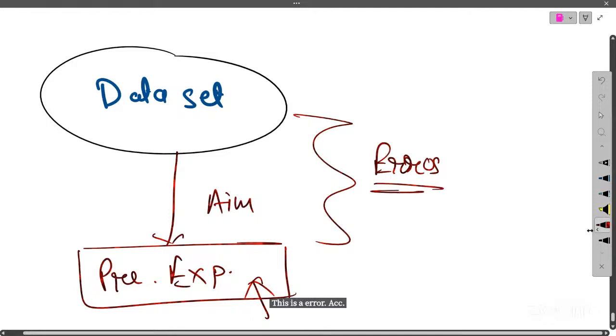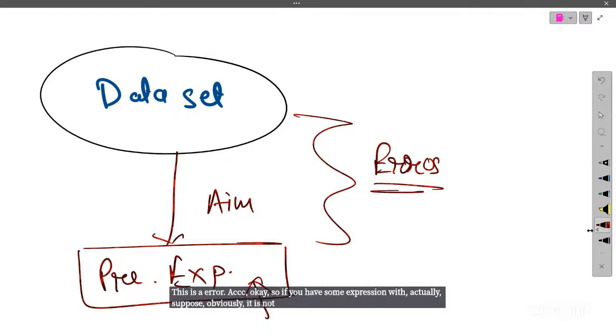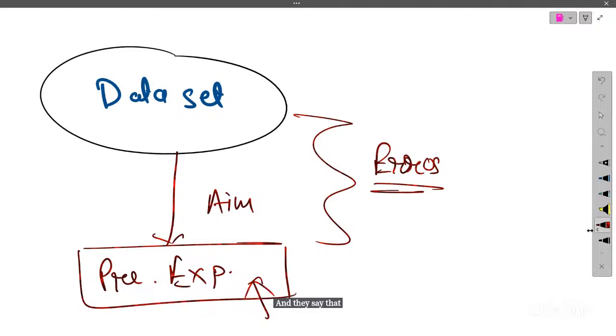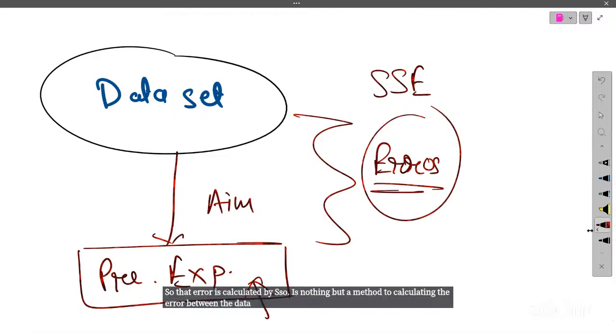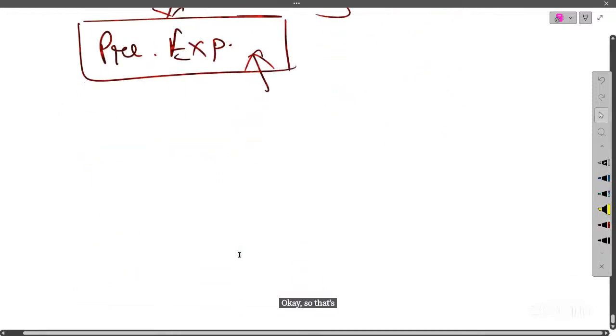Obviously it is not possible to get a precise expression for every data set. But if some expression is given to us and they say that this expression can be related to this data set, then what error are you making between the actual expression of the data set and the expression which is given to you? That error is calculated by SSE. So SSE is nothing but a method of calculating the error between the data set and the expression which is given to you. That's why the formula of SSE also contains a minus sign.